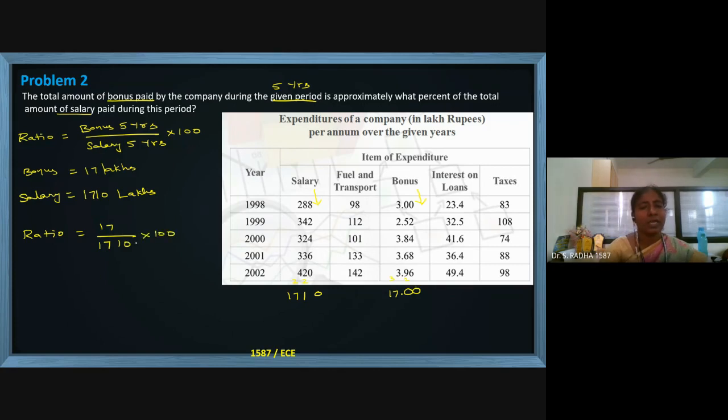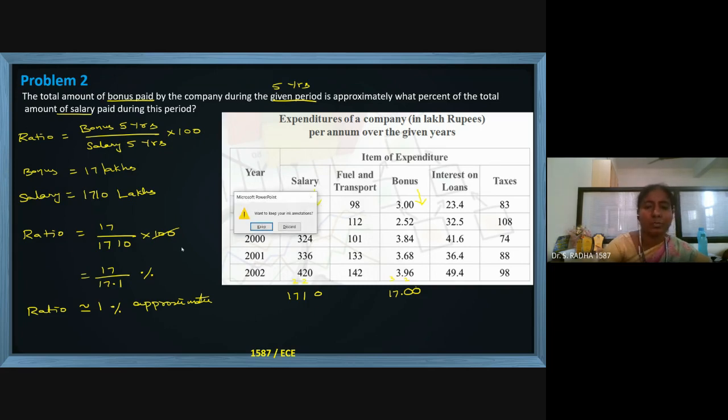If I cancel this 100, the denominator becomes 17.1. This is just less than 1, approximately 1. This ratio is 1% because we are multiplying by 100. Otherwise it is 0.998, something like that. They are asking approximately, so approximately 1%.